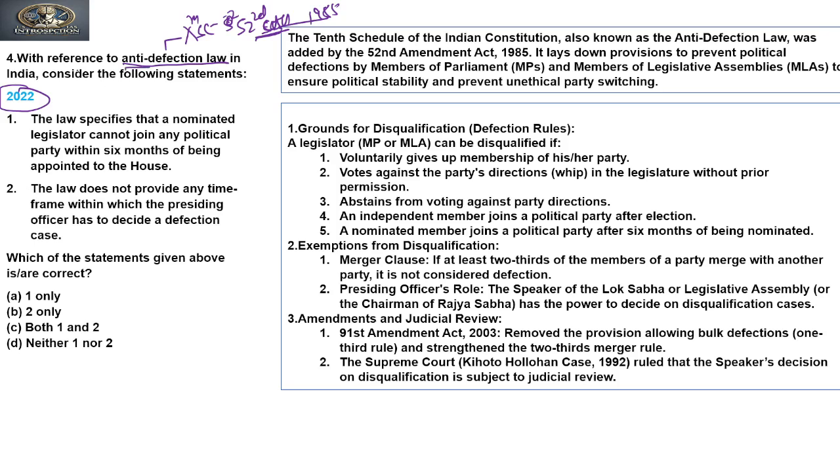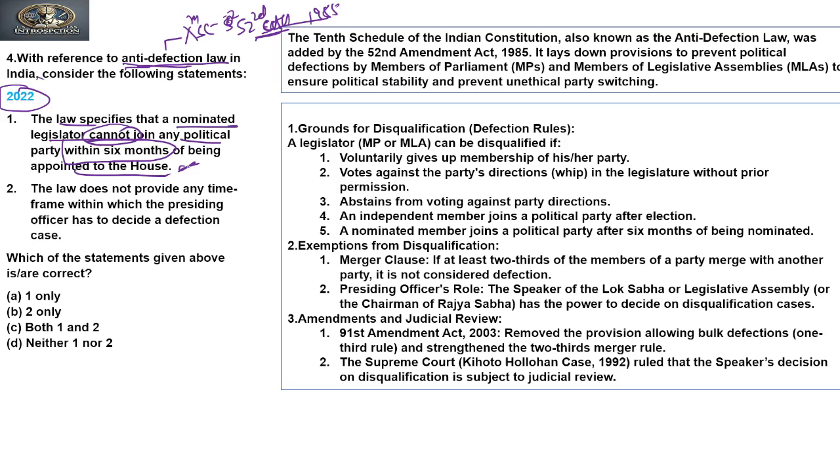Let's see this. With reference to anti-defection law in India, consider the following statements. So two statements are given. The first is: the law specifies that a nominated legislator cannot join any political party within 6 months of being appointed to the house.